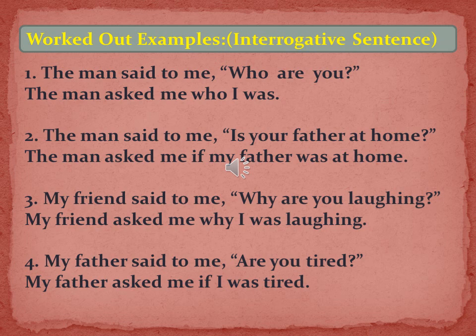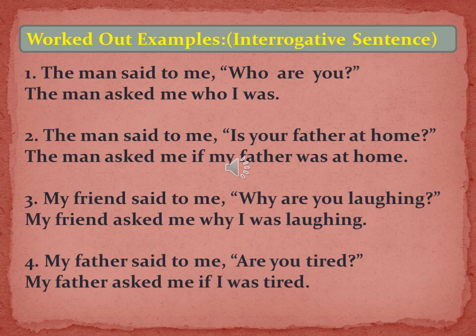So the third question, my friend said to me, why are you laughing? My friend said to me, this part will be converted to my friend asked me. Now the conjunction will be the same because same WH word with which the question is asked. My friend asked me why I was laughing. Fourth one, again the question is asked with a be verb, are you tired? So the conjunction will be either if or whether, whichever you feel like you can use. My father asked me if I was tired.